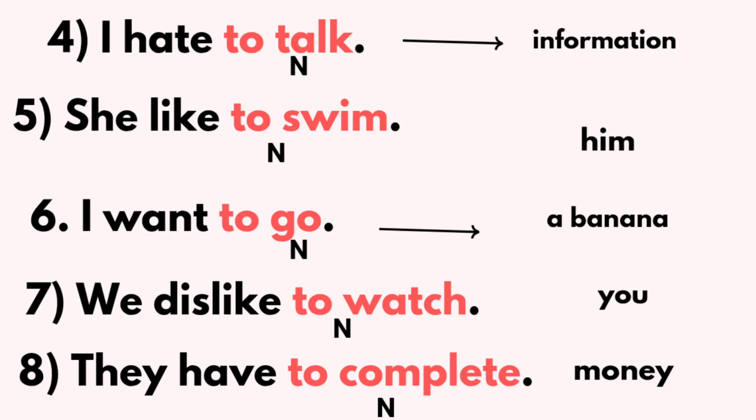So in the place of "to go," I can say I want bananas. So I want apples. I want mangoes. We dislike you. We dislike movies. We dislike horror movies. So whatever it is, just take nouns or pronouns and replace them in infinitive position. That's how infinitives act as nouns.